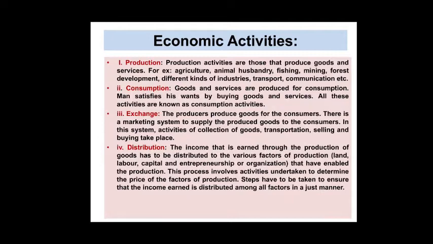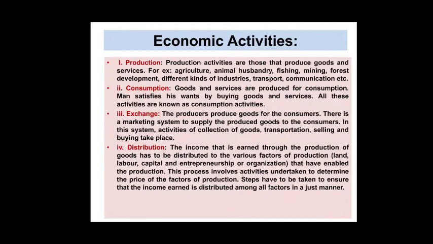Can you understand, children? So next is exchange, that is also one type of economical activity. Production, consumption and exchange. The producer produces the goods for the consumer. There is a marketing system to supply the producer goods to the consumers.